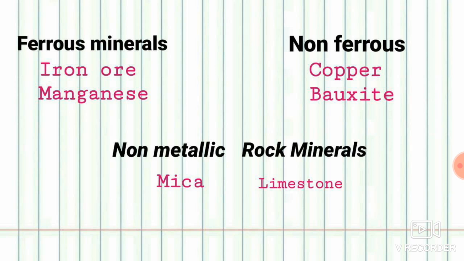Under ferrous minerals, we are going to discuss two examples: iron ore and manganese. Under non-ferrous, we are going to discuss copper and bauxite. Under non-metallic, we are going to discuss mica and limestone. Limestone is also said to be a rock mineral.